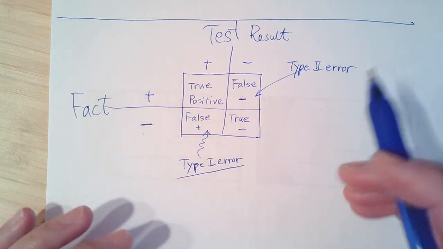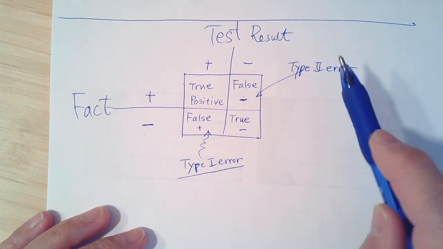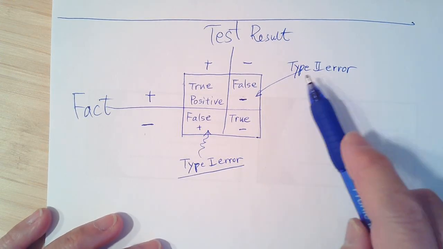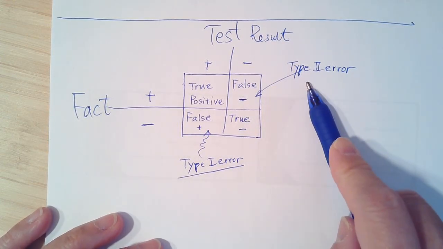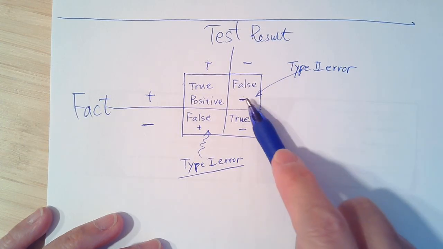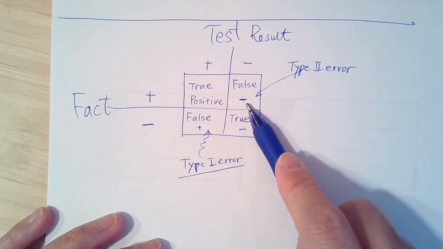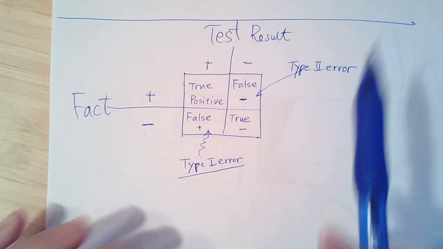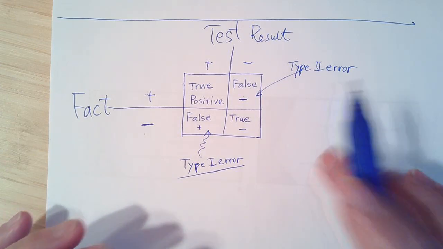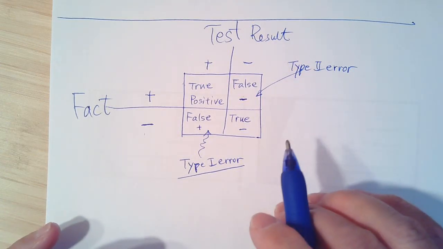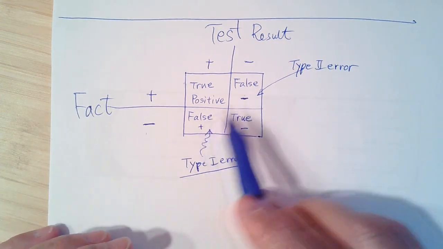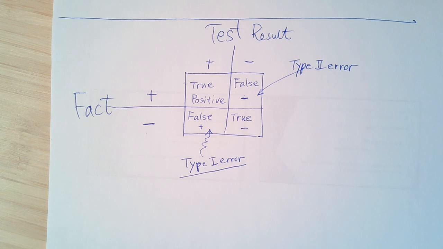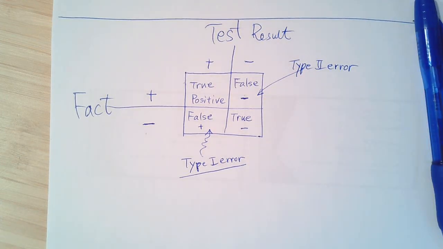But generally speaking, if you try to reduce type 1 error, then you might have to increase the type 2. Or if you control your type 2 error, try to make that as little as possible, we try to have less false negatives, then we are going to have more people given positive. So the test, when you control that, could be either too loose or too strict. So in that case, you're going to control the type 1 and type 2 error. Now, the question is, which one do I really care about, or which one is more serious? When I make 2 mistakes, I want to minimize the one that seems more serious.